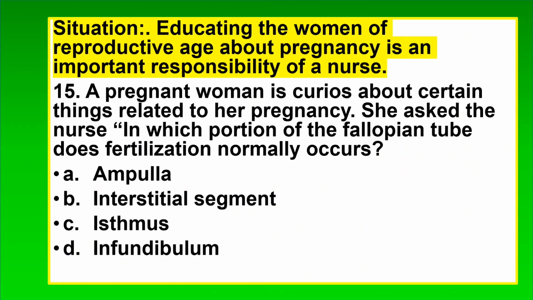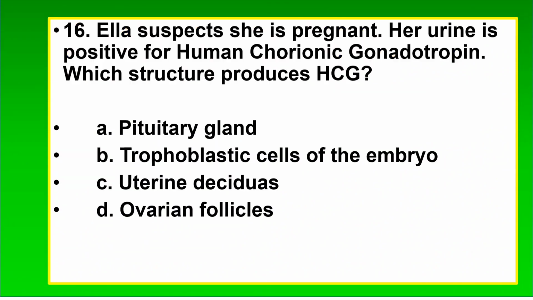Situation. Educating the women of reproductive age about pregnancy is an important responsibility of a nurse. 15. A pregnant woman is curious about certain things related to her pregnancy. She asked the nurse, in which portion of the fallopian tube does fertilization normally occur? A. Ampulla. B. Interstitial segment. C. Isthmus. D. Infundibulum. The correct answer is A. Ampulla.